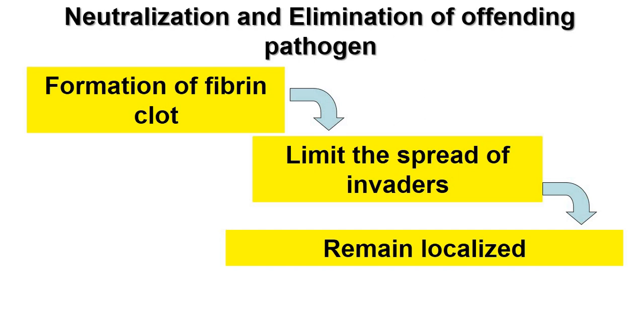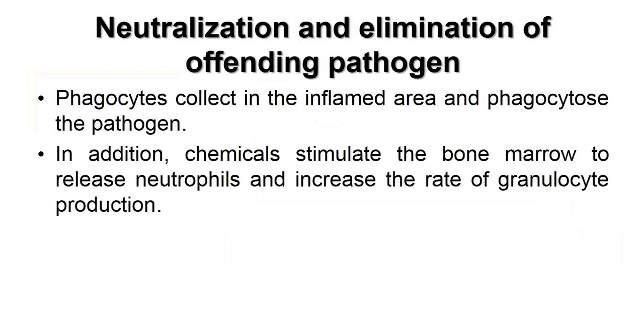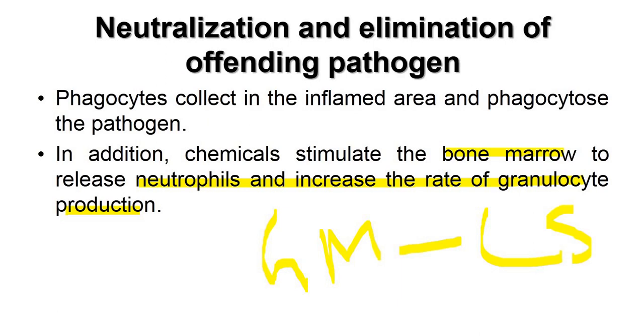Now, how does the neutralization and elimination of the offending pathogen take place? The phagocytes will go to the inflamed area, or translocate to the inflamed area, and there they will phagocytose or eat up the pathogen. Additionally, there are chemicals, and these chemicals will stimulate the bone marrow to release neutrophils and increase the rate of granulocyte production. I just explained the role of GM-CSF, granulocyte monocyte colony stimulating factor, which increases the rate of granulocyte production.